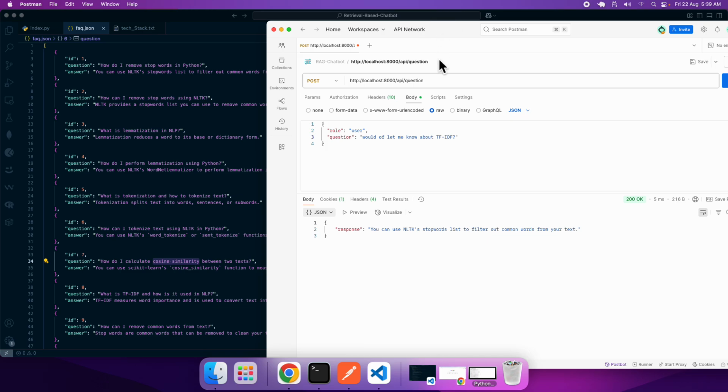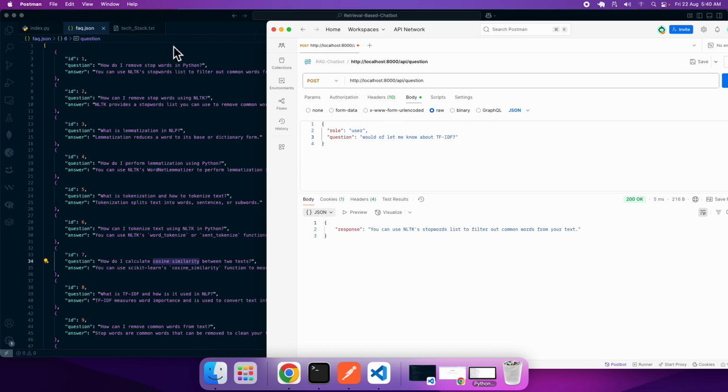Okay, so it is using this one, the NLTK stop words answer. Nonetheless, it got some answer to the question. So even if your sentence is varying, the beauty is that it is able to figure out the semantic meaning of the statement and is able to produce output.